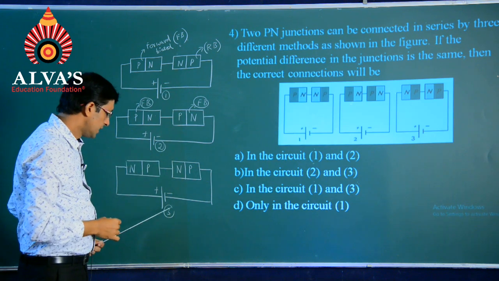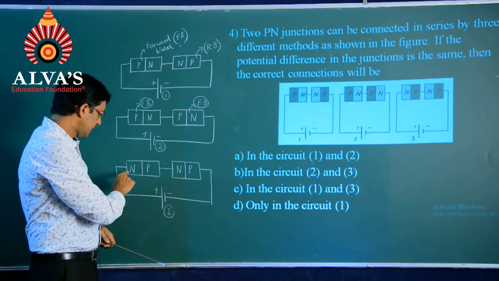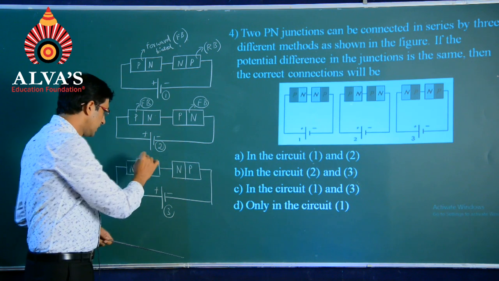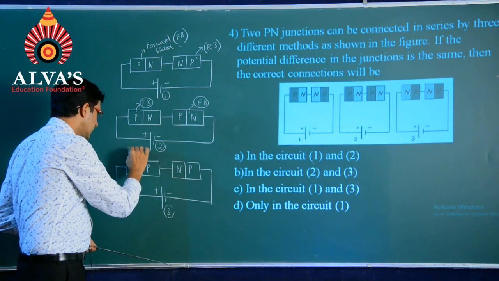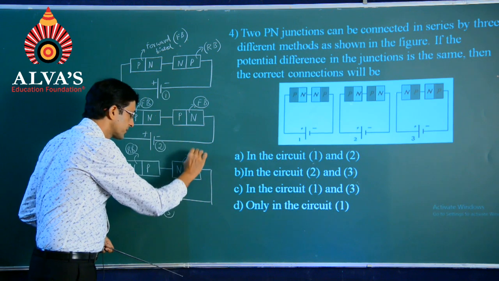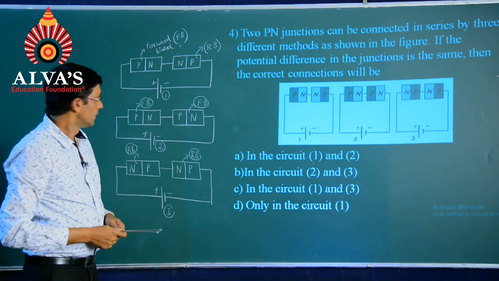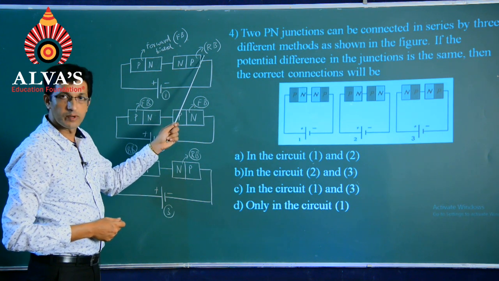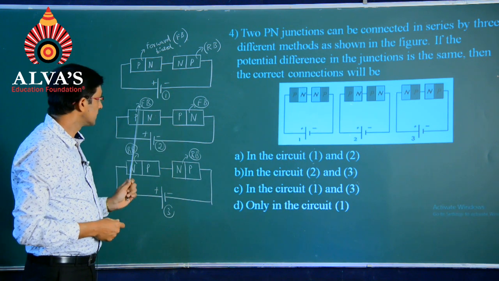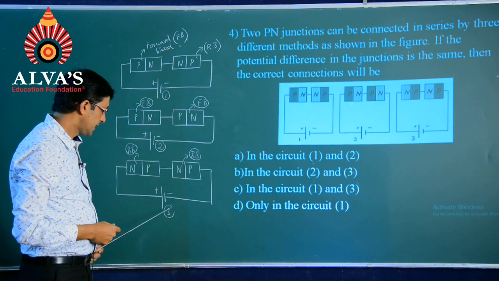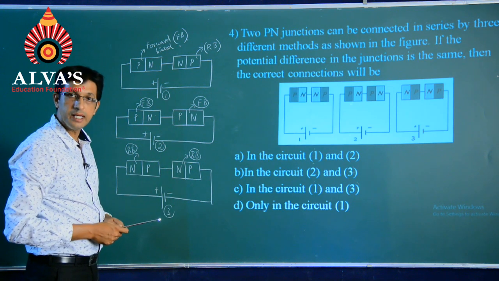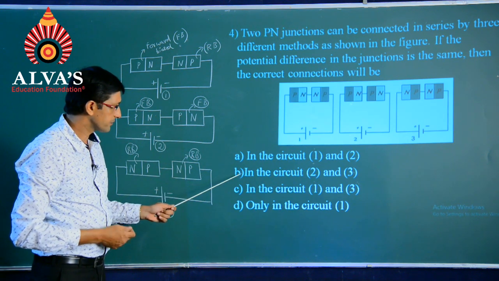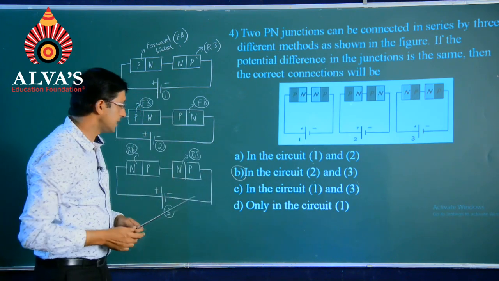And when it comes to the third figure, we find that N is connected to the positive of the battery and both are in the same order. So, these are found to be reverse biased. So, in the first figure, we have the first one to be forward biased, second one to be reverse biased. In the second figure, both are found to be forward biased, and in the third figure, we are having both to be reverse biased. So, as per the options that we are having, it will be the second one, in the circuit 2 and 3.